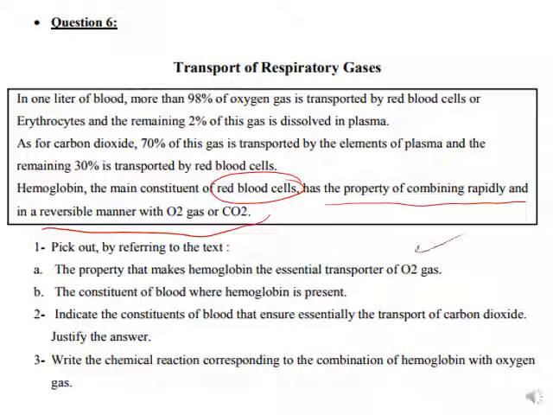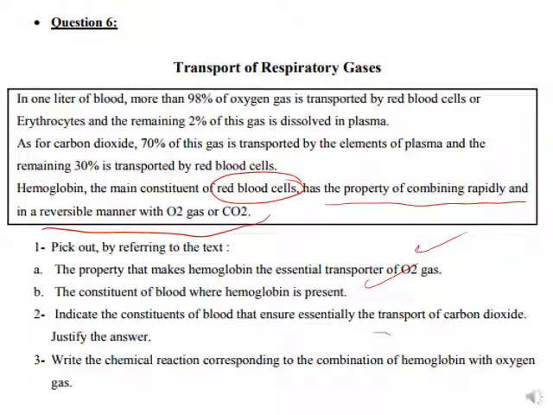Parts A and B are done. Part 2, indicate the constituents of the blood that ensure essentially the transport of carbon dioxide. Justify your answer. Those that ensure essentially the transport of carbon dioxide are the elements of the plasma, since 70% of this gas is transported by the plasma and the remaining 30% is transported by the red blood cells.